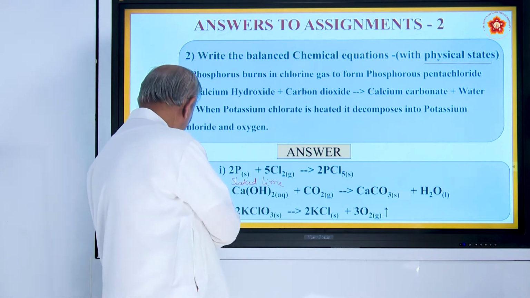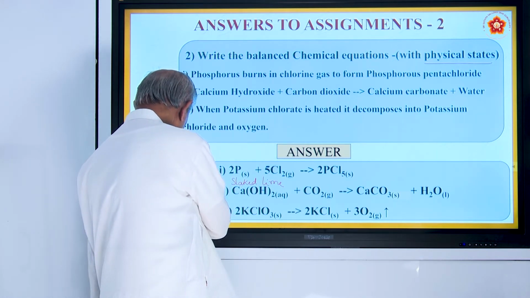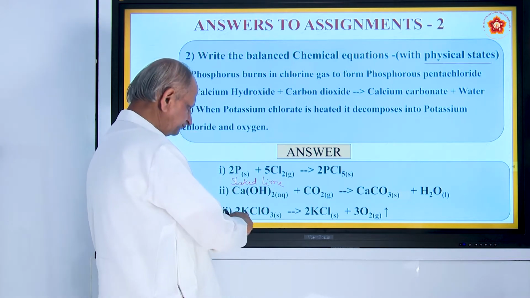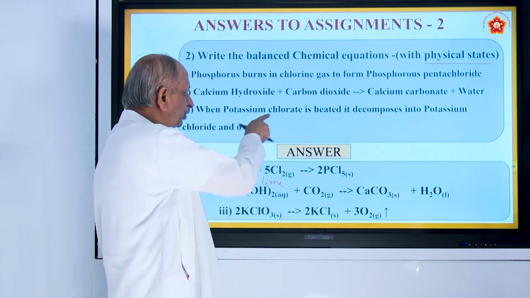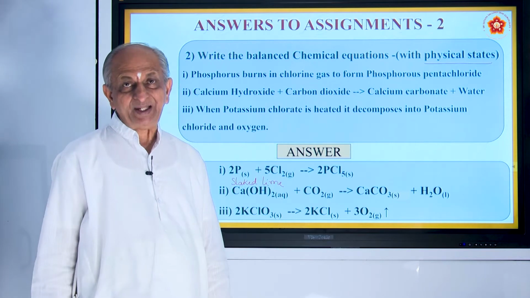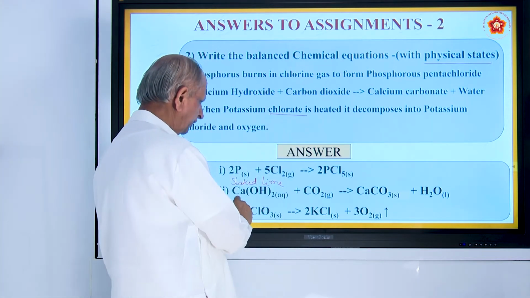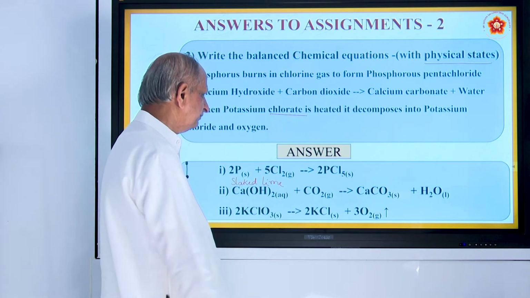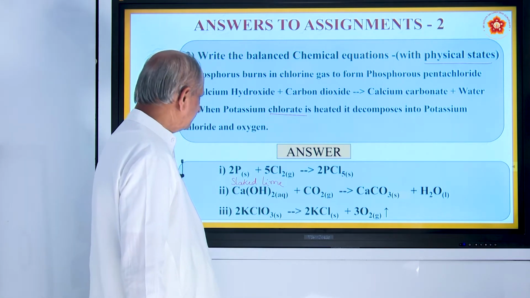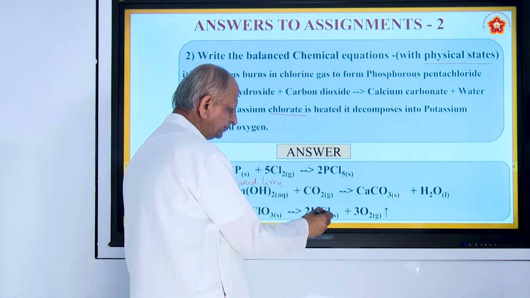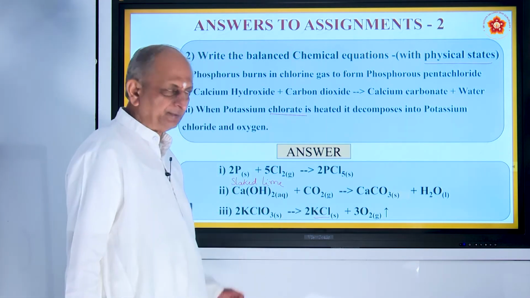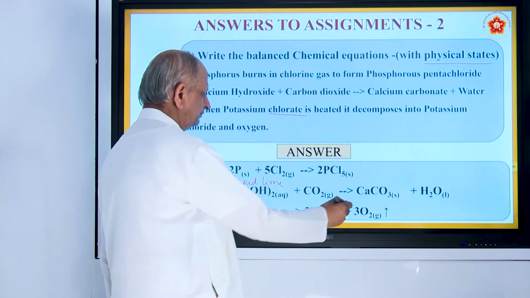And coming to the third reaction, we have potassium chlorate. Note the spelling correctly. This is potassium chlorate. So, potassium chlorate, KClO3, is heated and decomposed into potassium chloride, KCl, and oxygen.